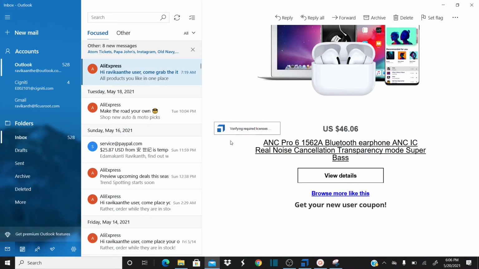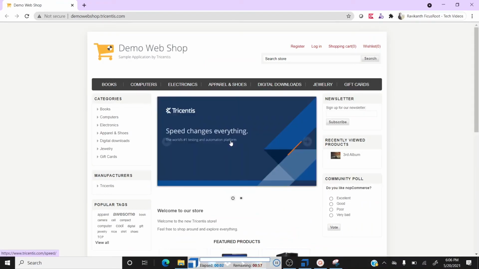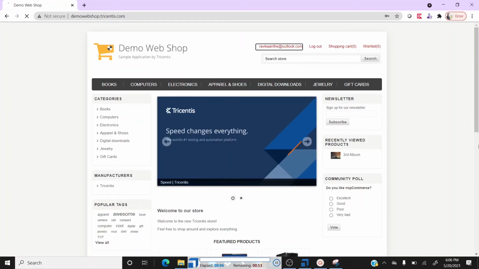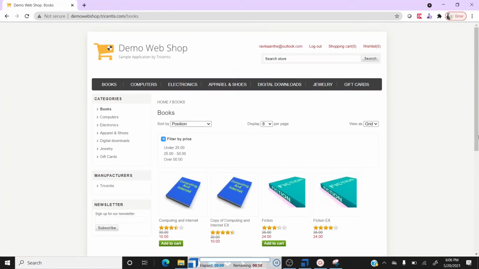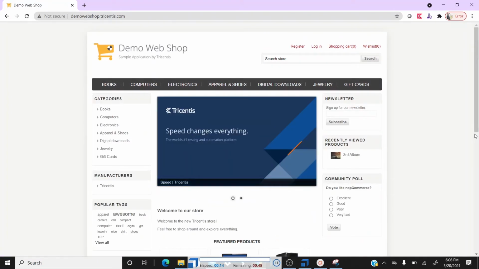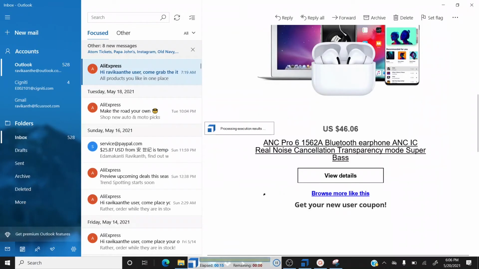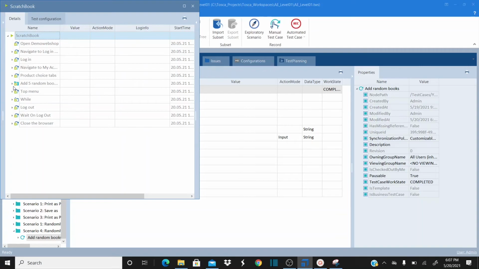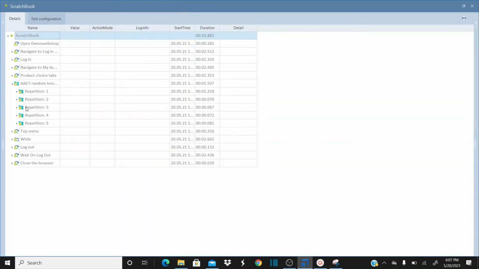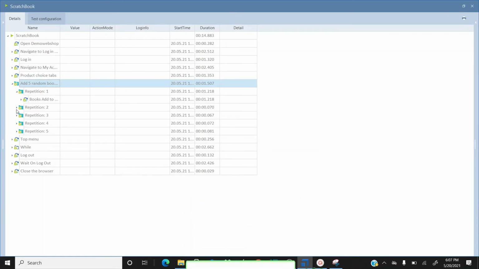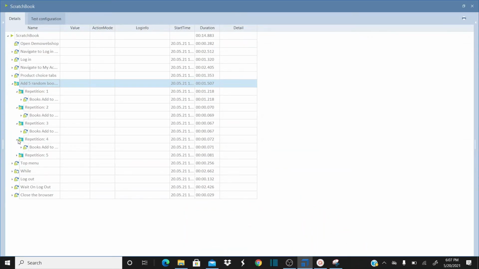It should perform the same kind of operation. It should just go login. It's entered the username and password. It's clicked on books. It's going to add. See, it's added and then it's deleted. If I go back to my results, it's going to show me the results. So if you see here, this add to cart, add 5 random books, repeated 5 times this time also. See, 1, 2, 3, 4, 5. Correct?